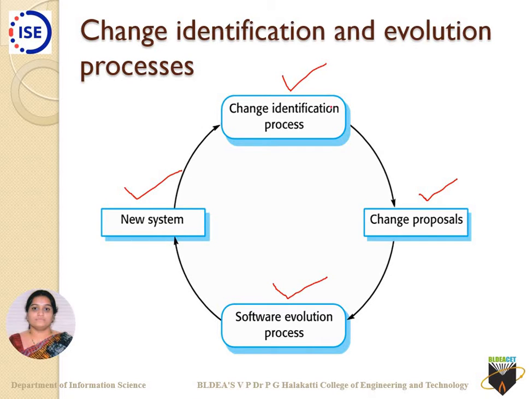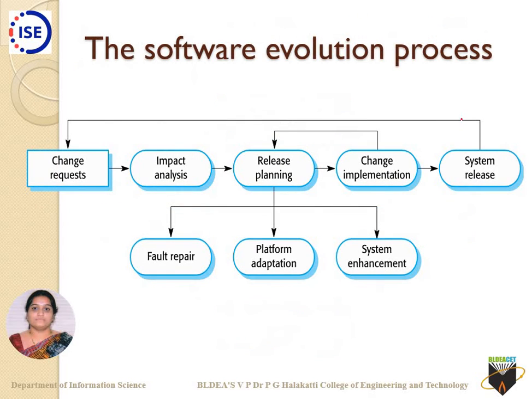Okay, we identify the change identification process, change proposals, then we say that these things are being addressed, and we call it the software evolution process, and whatever is there with us, that's a new system. Then next time when you are identifying any new process, this new system happens to be the base foundation for your identification there.